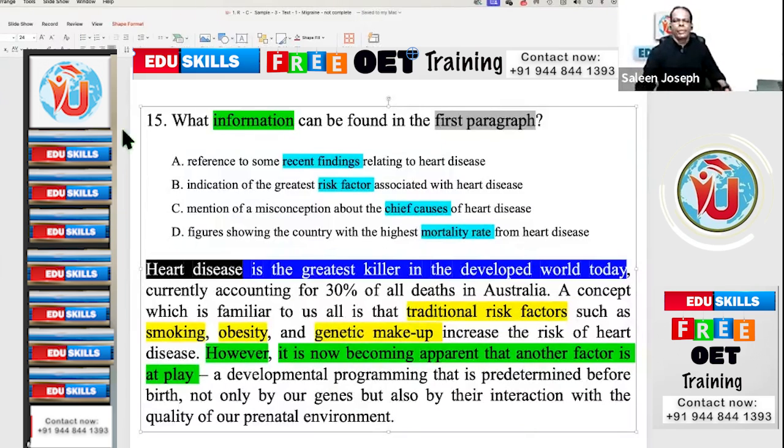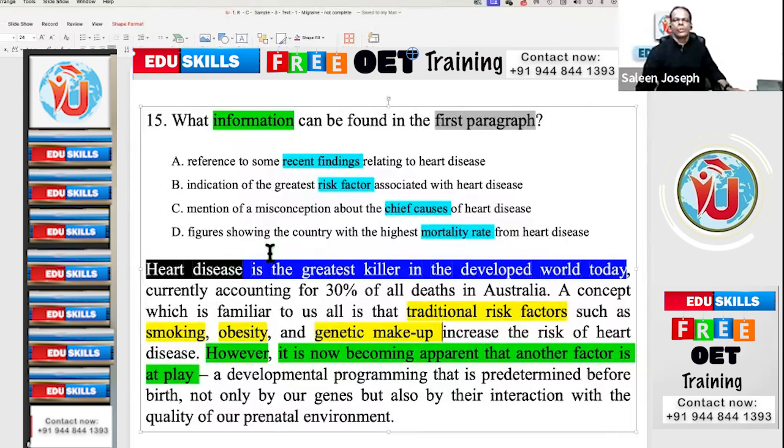Now, after however, is there some reference to some recent findings relating to heart disease? Indication of the greatest risk factor? Do they speak about the greatest risk factor? No, Father. They are speaking about heart disease as the greatest killer, not the greatest risk factor. A mention of a misconception about chief causes of heart disease. Do they speak anything about chief causes? No, Father. They are just mentioning traditional causes and modern new causes, old causes and new causes that are found out.